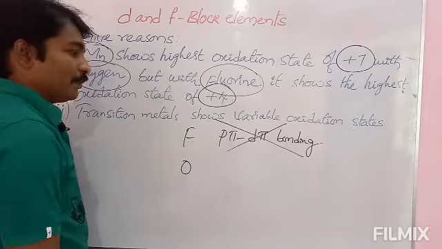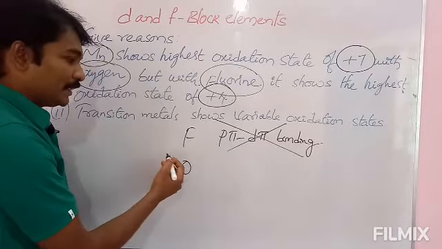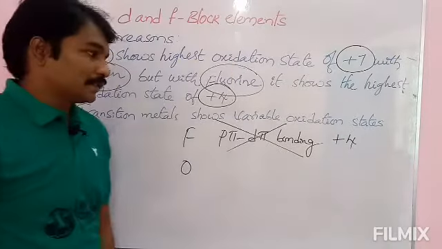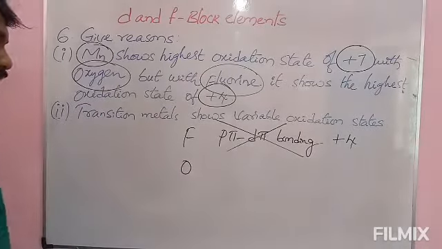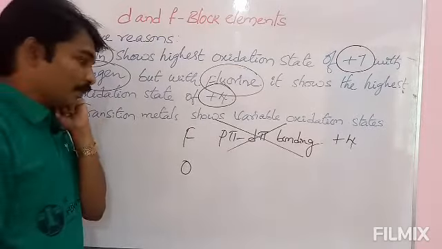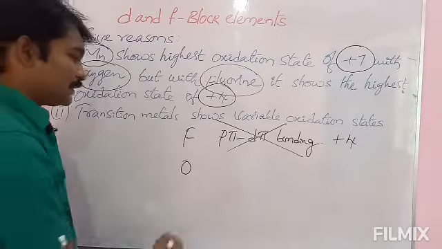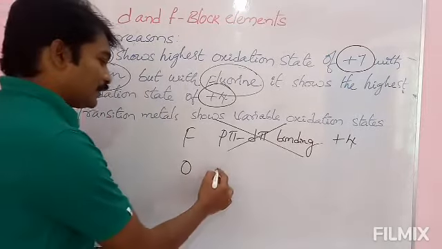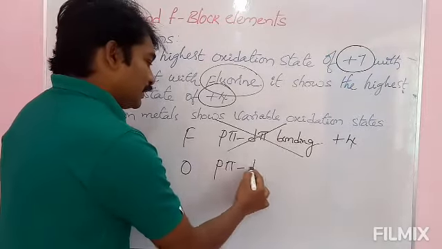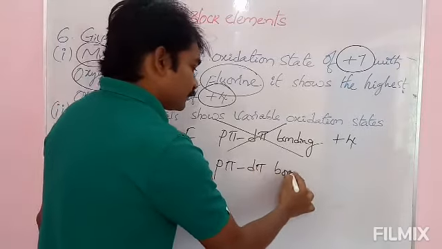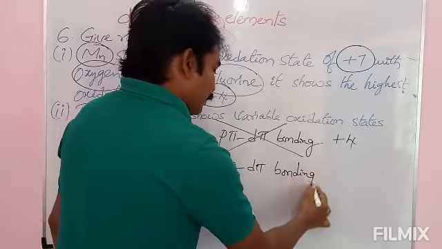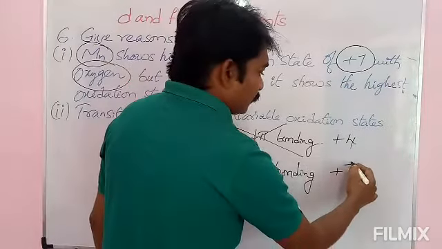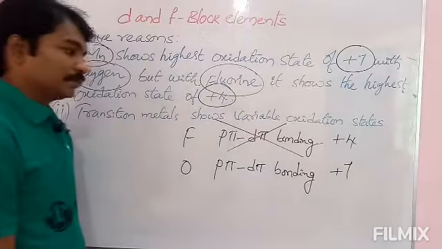That's why maximum oxidation state itself is +4 in case of manganese when it is present with fluorine. And check this one, oxygen. In case of oxygen, when manganese is bonded with oxygen, it shows p-pi-d-pi bonding. Because of p-pi-d-pi bonding, it shows maximum oxidation state of +7.